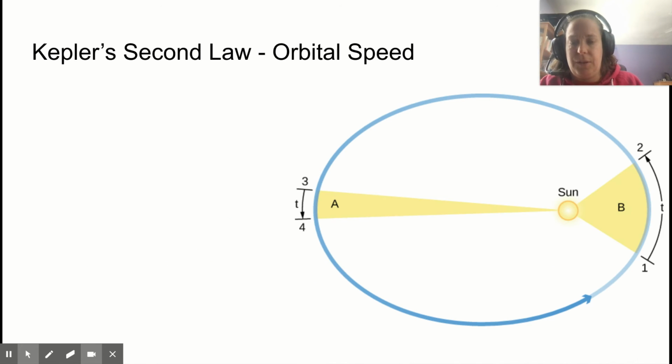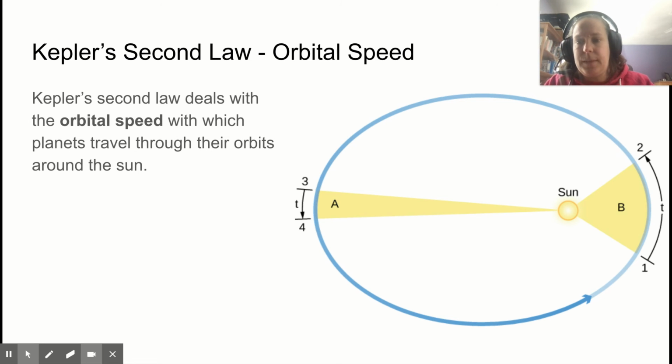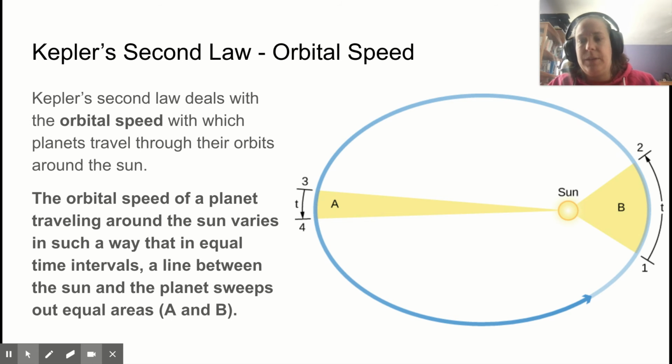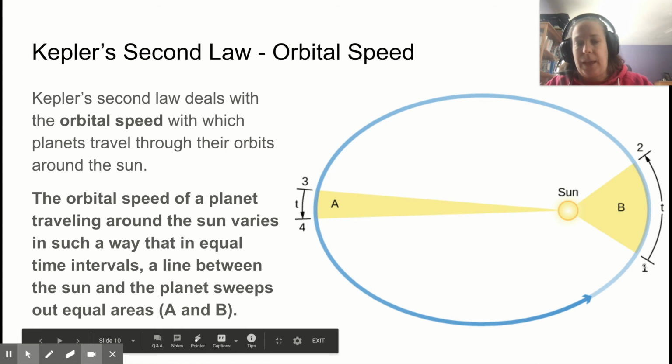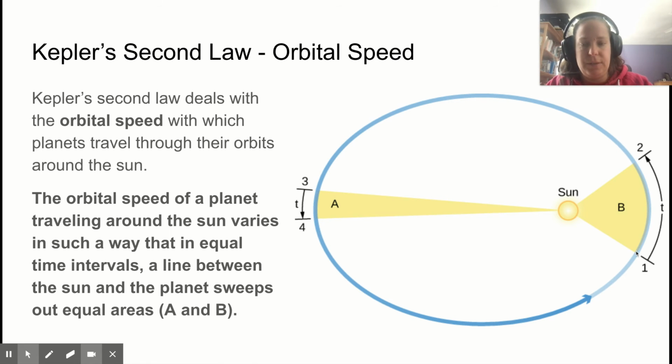And we'll talk about the next law. Kepler's second law has to do with orbital speed and how fast planets are moving as they travel through their orbit around the sun. The orbital speed of a planet traveling around the sun varies in such a way that in equal time intervals, a line drawn from the sun to where the planet is sweeps out the same area in the same amount of time as it would in another place.